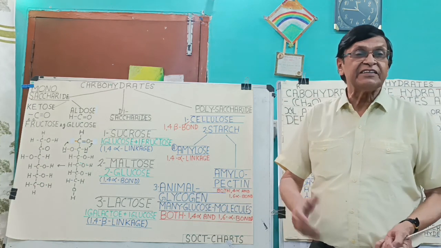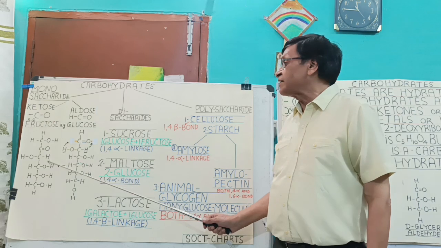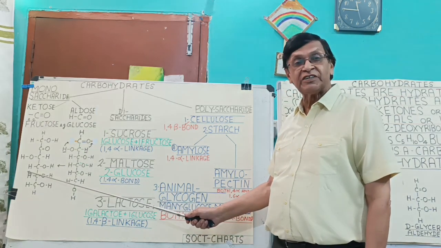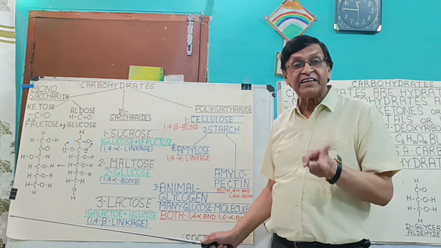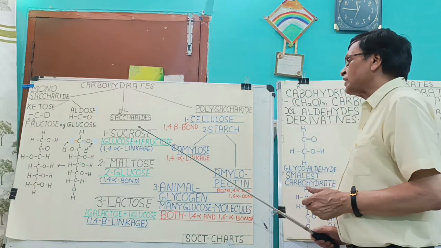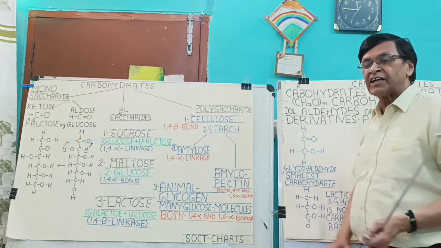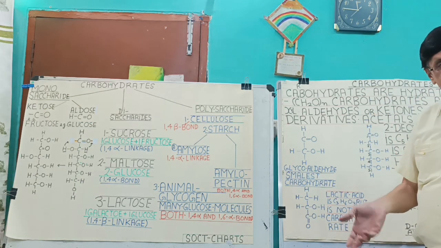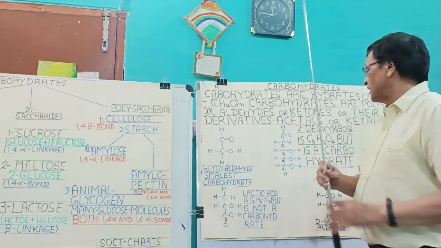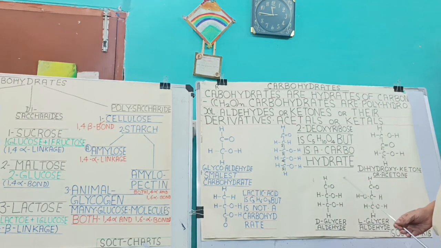There may be differences in their isomerism, depending on whether the hydrogen is present on this side or on this side. So first of all, the monosaccharides can be made up of 3 carbon, 4 carbon, 5 carbon or 6 carbon.